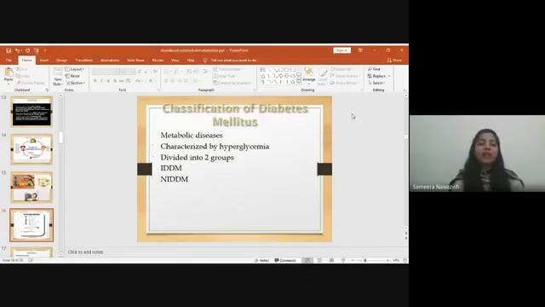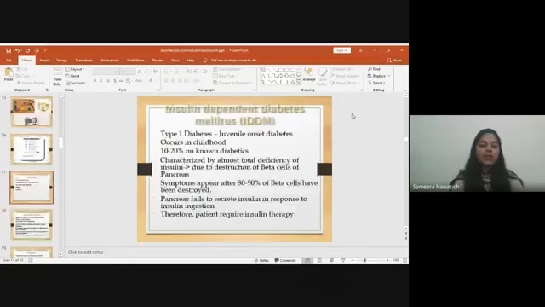So, classification of diabetes mellitus. Diabetes mellitus is a metabolic disease characterized by hyperglycemia, and it is divided into two types, insulin dependent diabetes mellitus and non-insulin dependent diabetes mellitus. When we talk about type 1 diabetes, it is juvenile onset diabetes, also known as underage diabetes, which occurs in childhood.